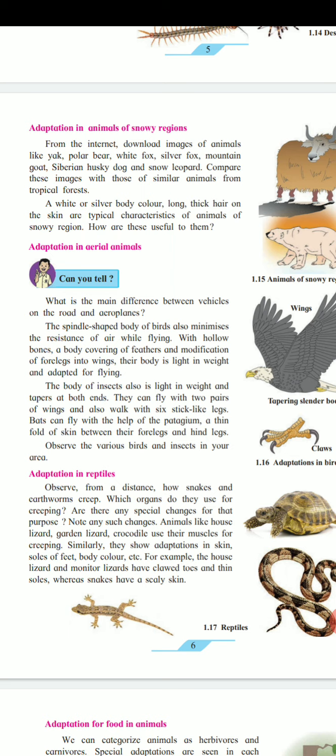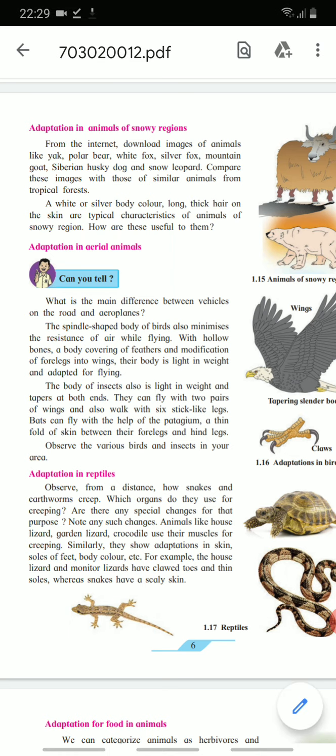Whatever problem is created by the air for flying, that resistance decreases due to the spindle-shaped body of birds. Because their body is light in weight, they can fly.